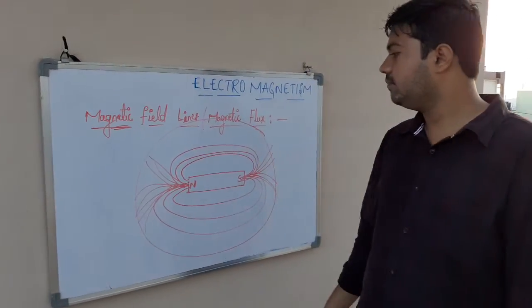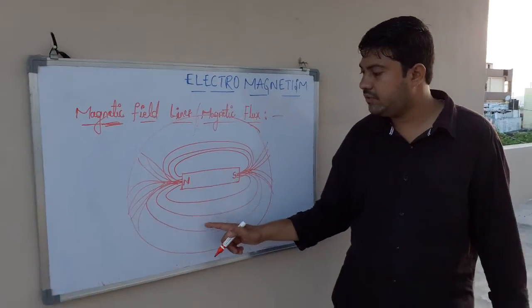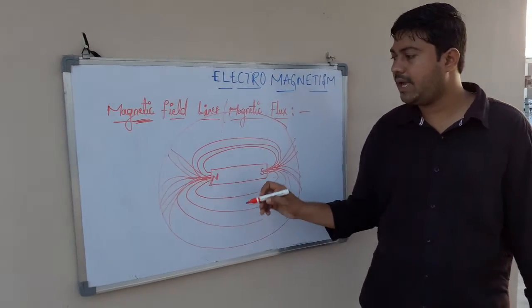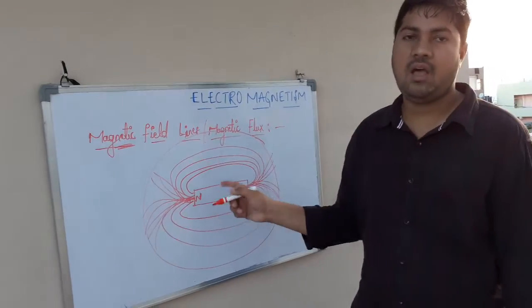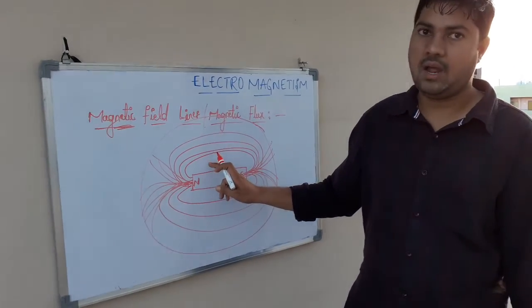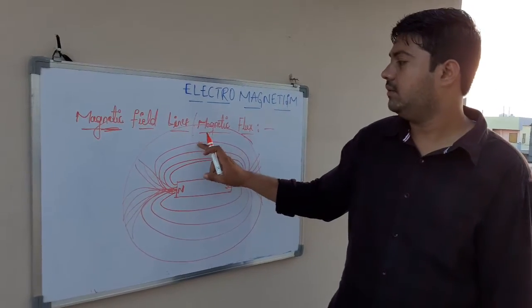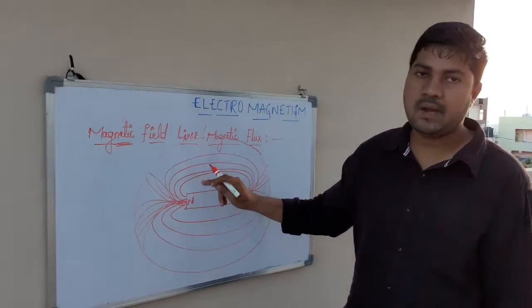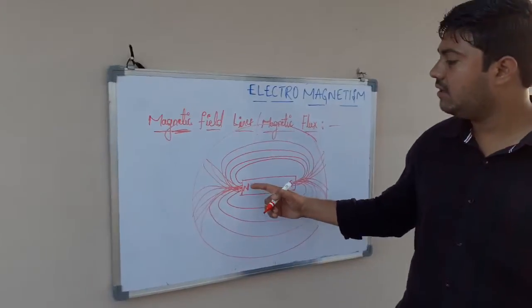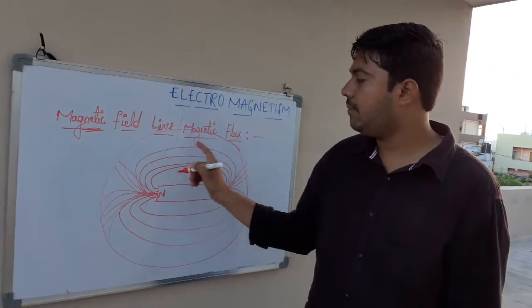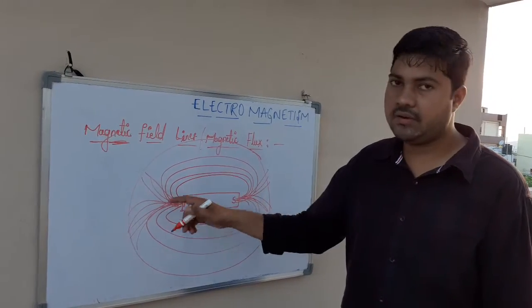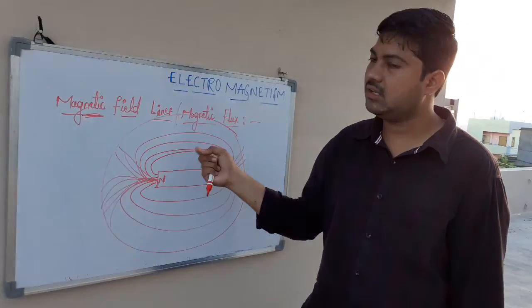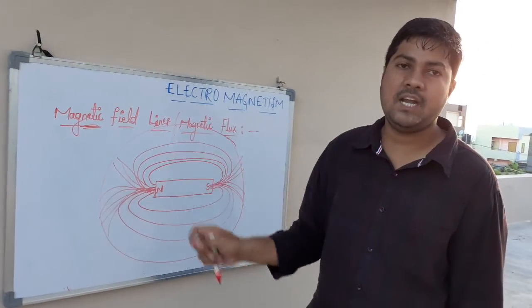These are imaginary lines and they are found through experiment only. We cannot directly draw these magnetic field lines.